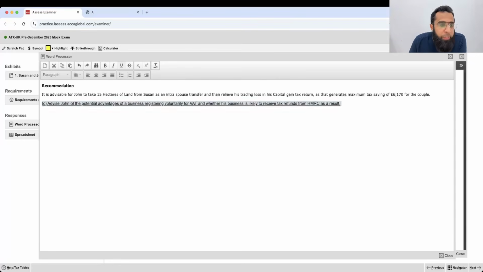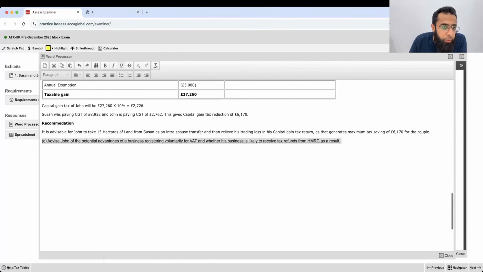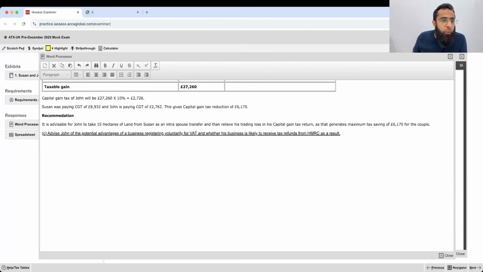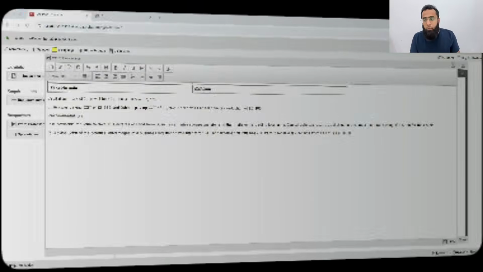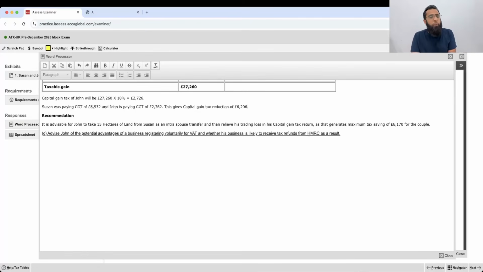Okay, before moving forward, there's a bit of a correction in my calculation. So let me correct it. 27260 into 10%, that gives us 2726, and then 8932 minus 2726 gives us 6206. By mistake, I've written 6170. 6206 is the correct figure. So it was just a calculation mistake. Now, here also 6206. So basically 8932 minus 2726 gives 6206.